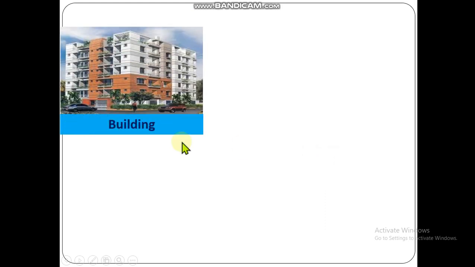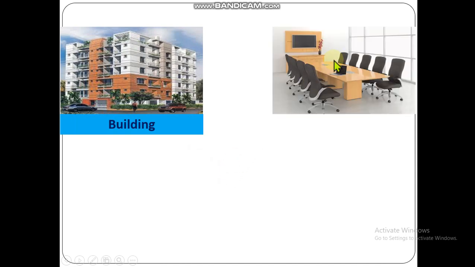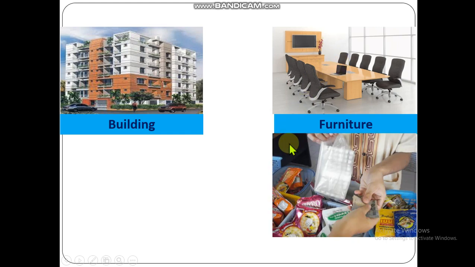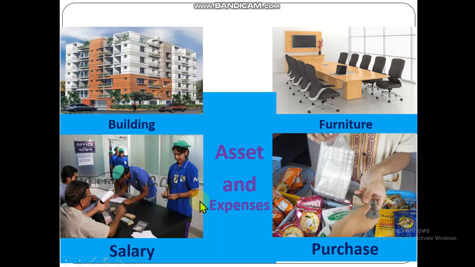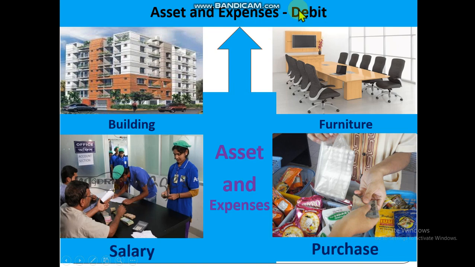Dear student, look at some examples. This is a building, that means it is an asset. This is furniture, this is also an asset. Look at what is going on here. Purchase, and here salary is given. Look, they are taking salary from the authorities. Dear student, the formula: asset and expense, if it increases, then it is debit.